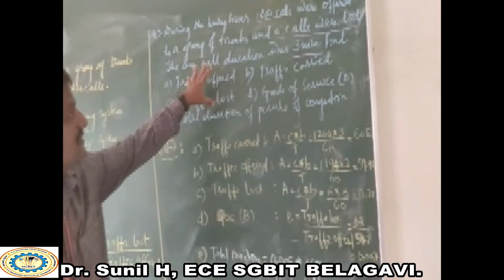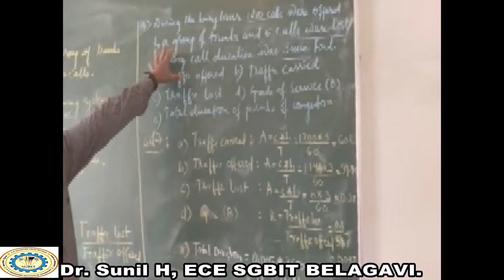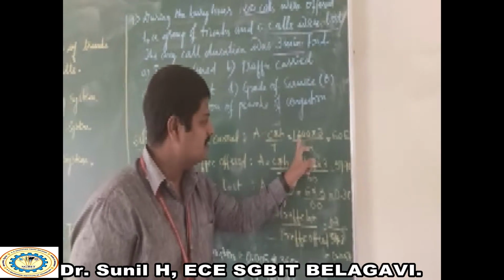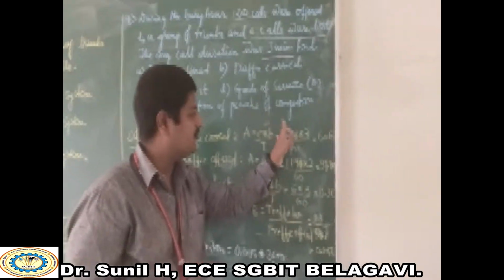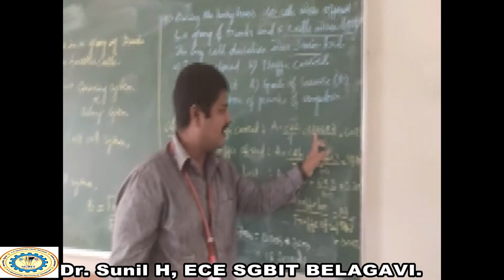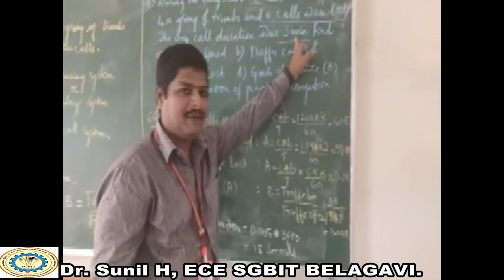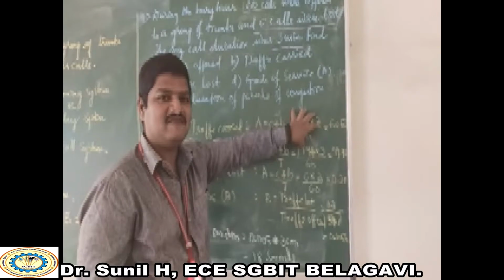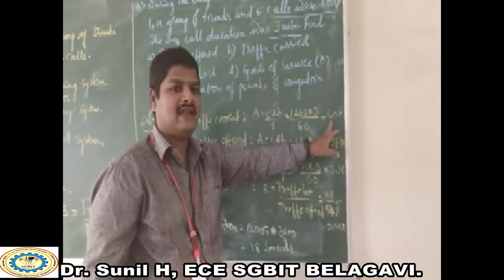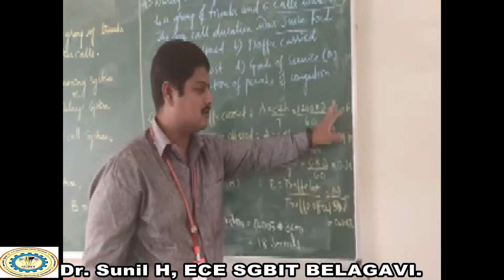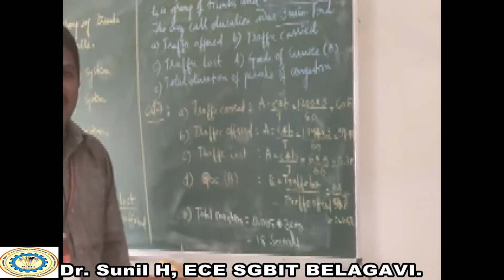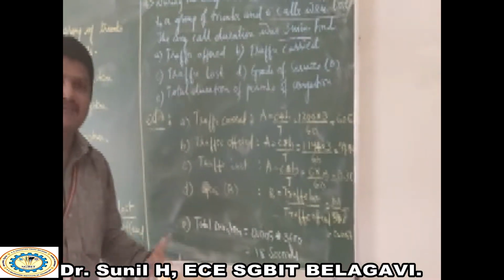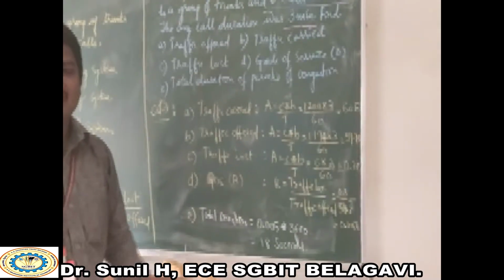As per the statement, at the busy hour, 1200 calls were offered to the trunks. So substitute the value of C, that is 1200, into 3 minutes, the holding time, divided by T. If you substitute these values in this equation, you get the value of 60 erlangs for traffic carried. Similarly, if I want traffic offered, the same equation applies.